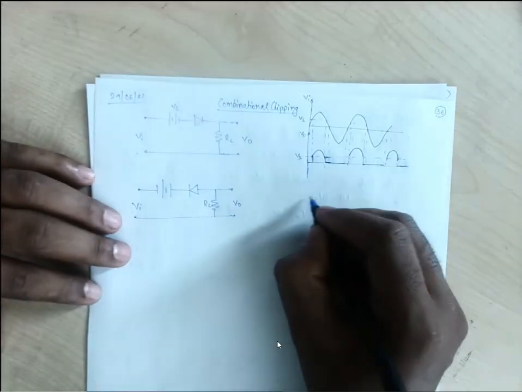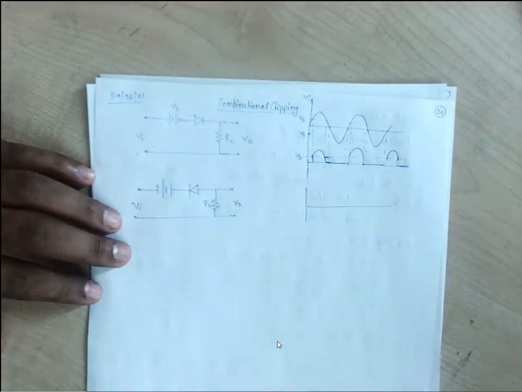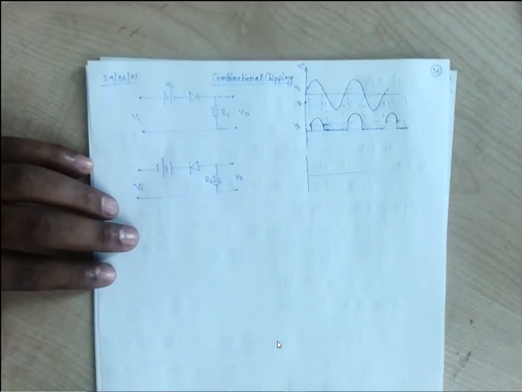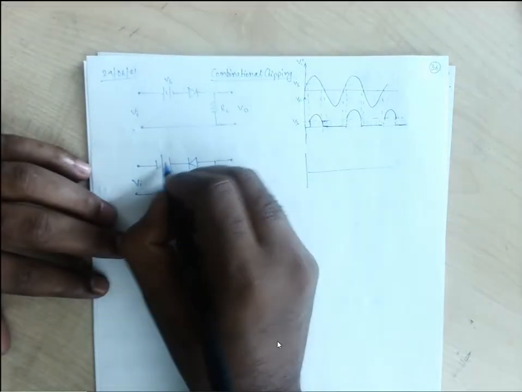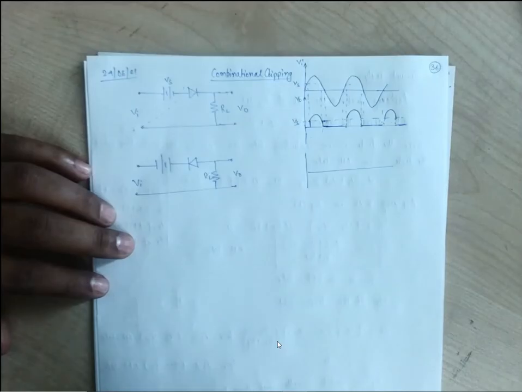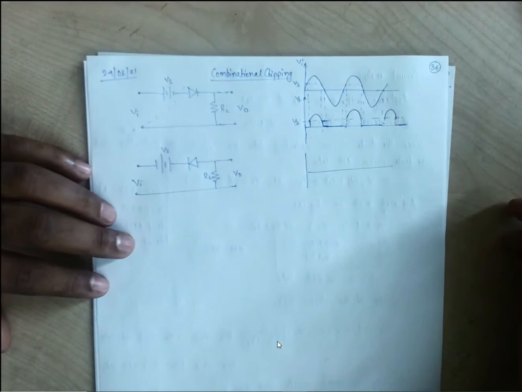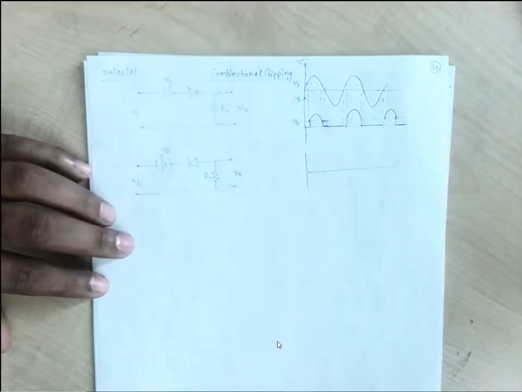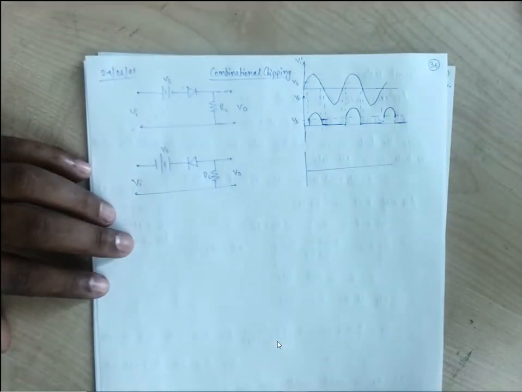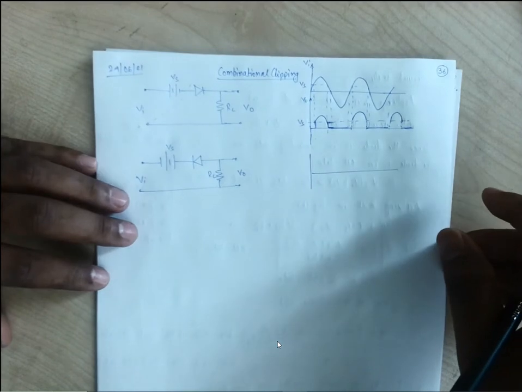So what will be this output? Here this Vs is making our diode off, same condition compared to this.